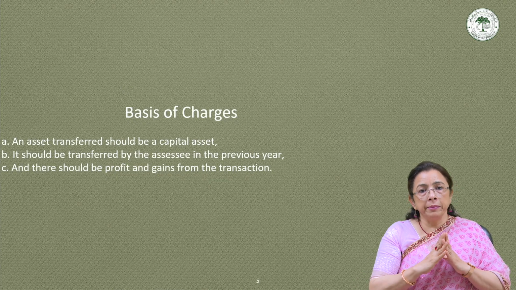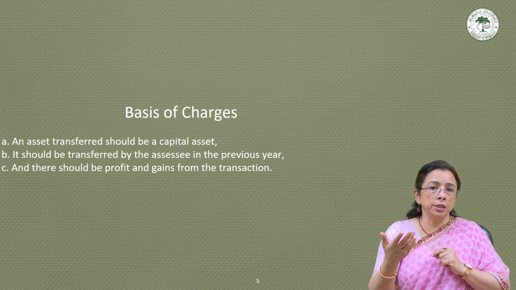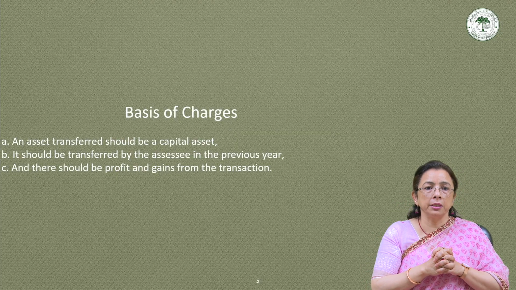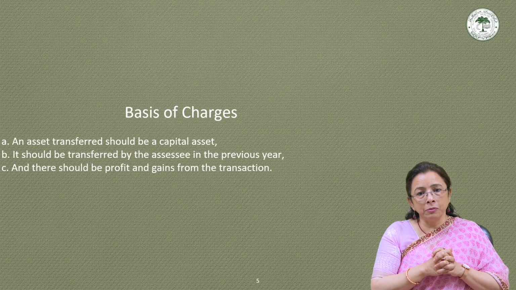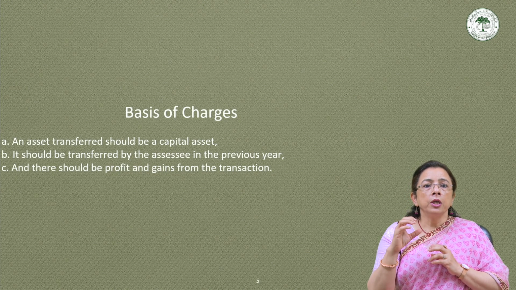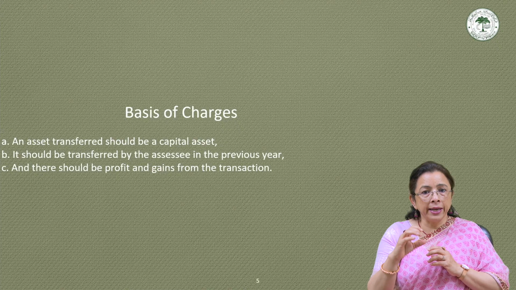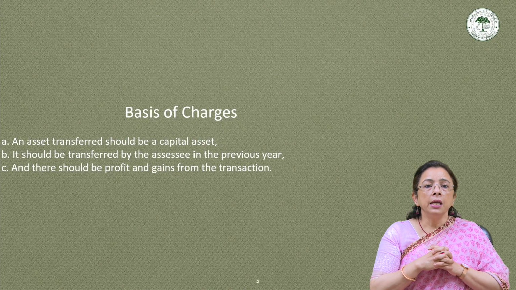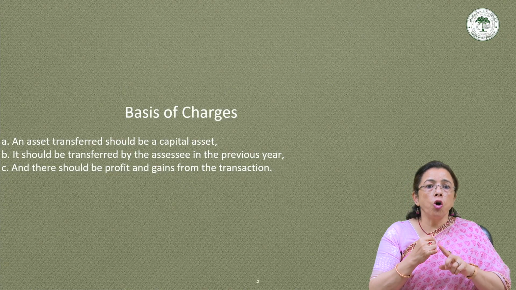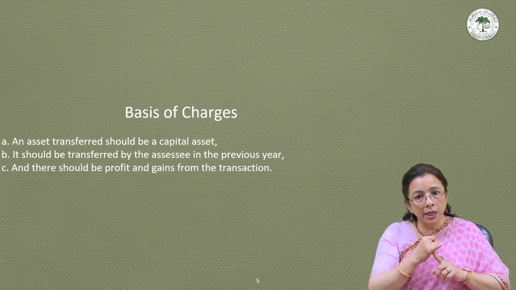I hope you all remember what the previous year is and who an assessee is, because we already discussed all this in the terminology part. Today I am going to explain this transfer. The term transfer is defined under section 2(47), which says it includes any kind of sale, exchange or relinquishment of the assets.